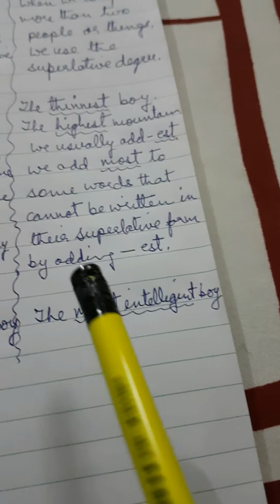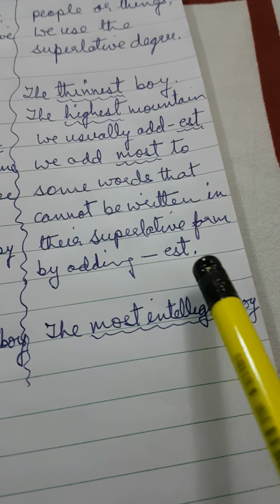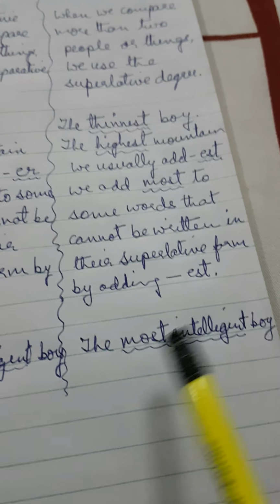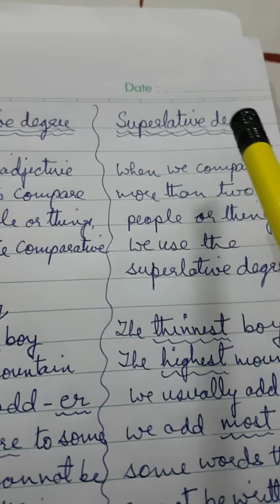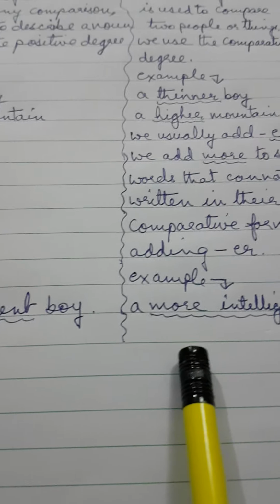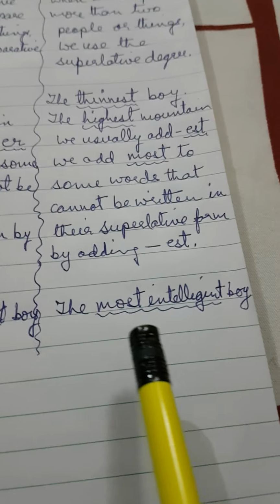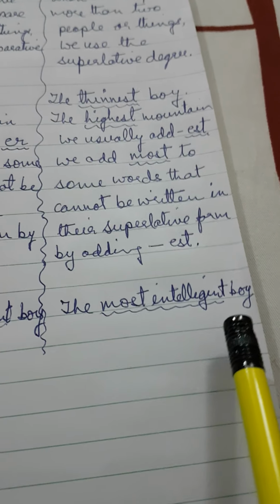But there are some words where we do not add EST, we write a new word, most, in front of that describing word, and it becomes superlative degree. Like for example, in the first one, an intelligent boy, second one it will be a more intelligent boy, and the third degree it will become the most intelligent boy.